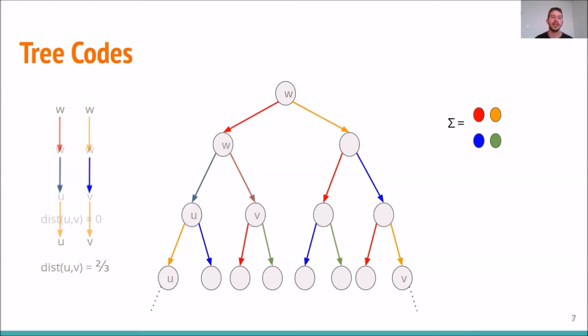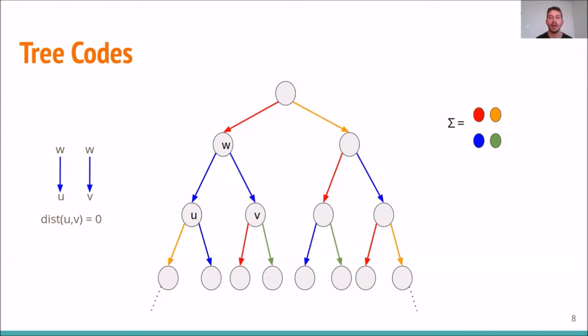An insight is that if we have a tree code with distance strictly larger than 0, we can't have two edges that go out of the same vertex that have the same color. Look at this example on vertices U and V. Notice that their least common ancestor is W. And so the only edges on the path from W to V and from W to U are the two edges that are colored with blue.